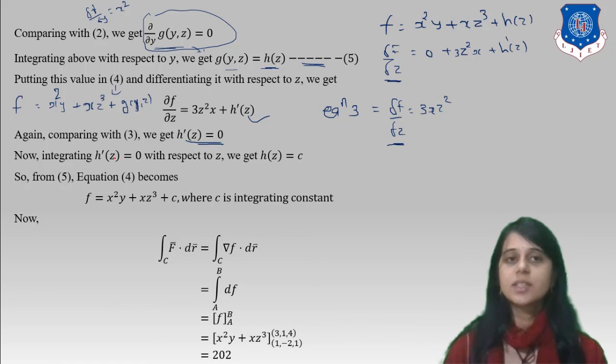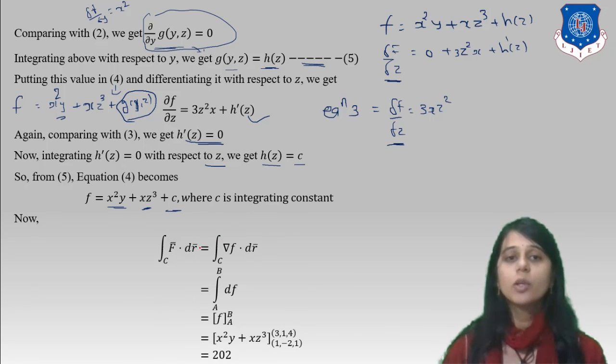Integrating h dash z equal to 0 with respect to z, we get h of z equal to c because of the constant. So from 5, equation 4 becomes this type of formation: x square y as it is, xz cube, and the value of g of yz is c.